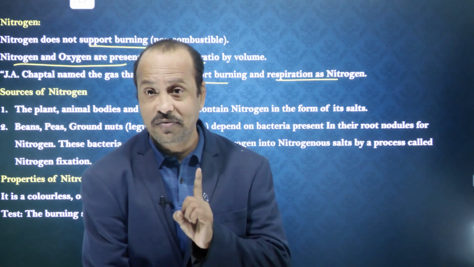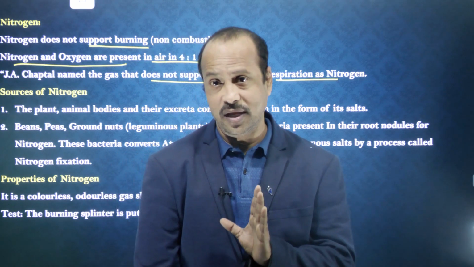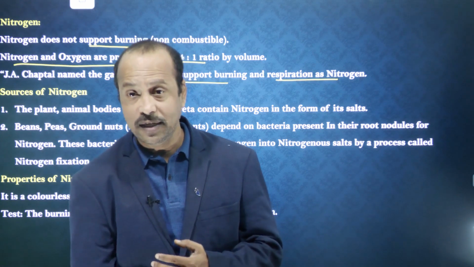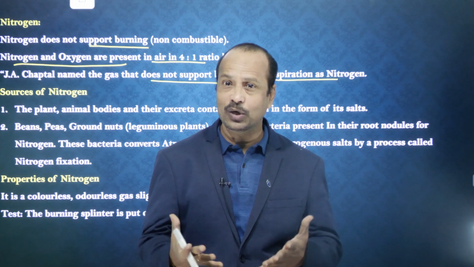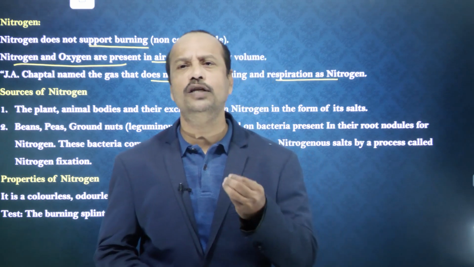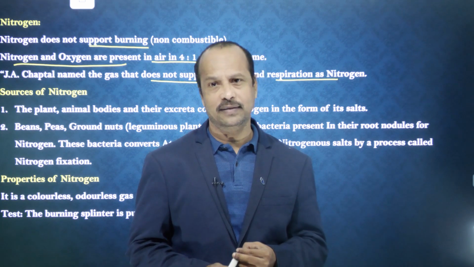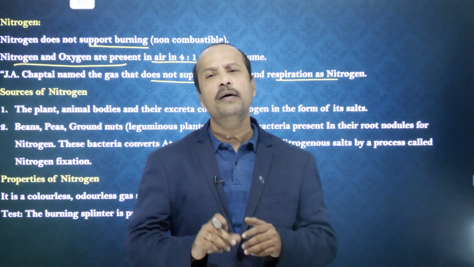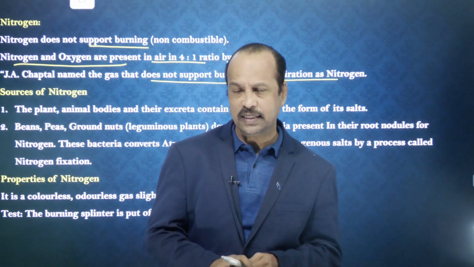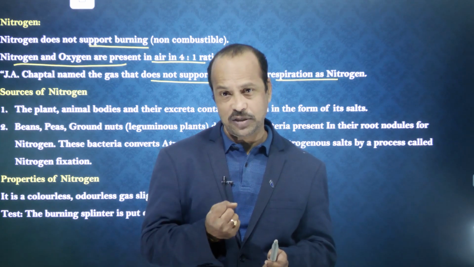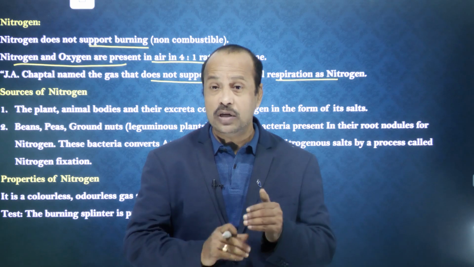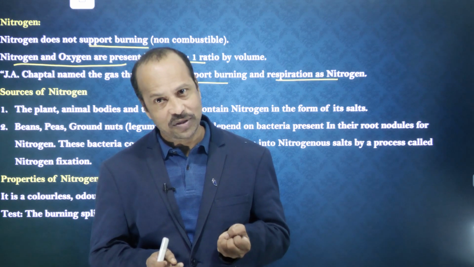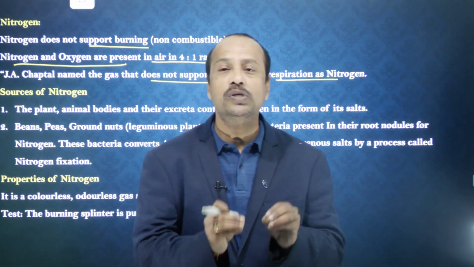Students, nitrogen has a very important role in the life of plants and animals. Plants require nitrogen. Nitrogen is one of the most important nutrients to the plants. But some plants cannot take the nitrogen directly from the atmosphere, so a type of bacteria is present. This bacteria takes the atmospheric nitrogen and converts it into soluble salts of nitrogen, by which the plants can absorb the nitrogen. So this process is called nitrogen fixation.